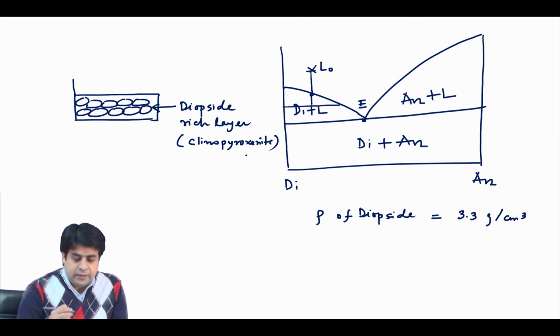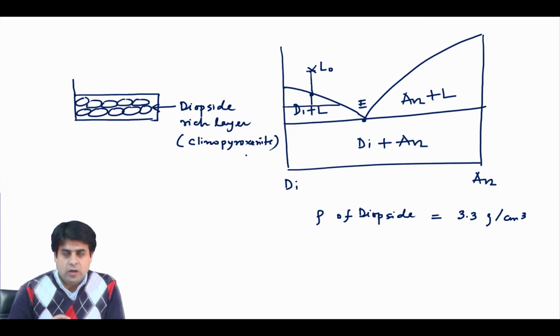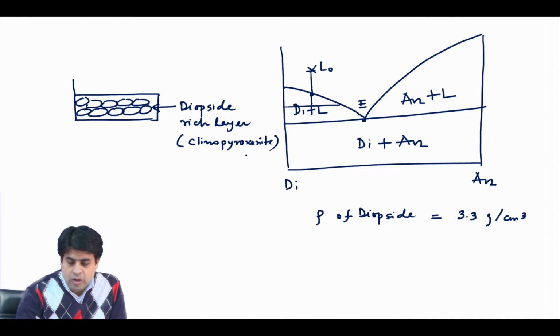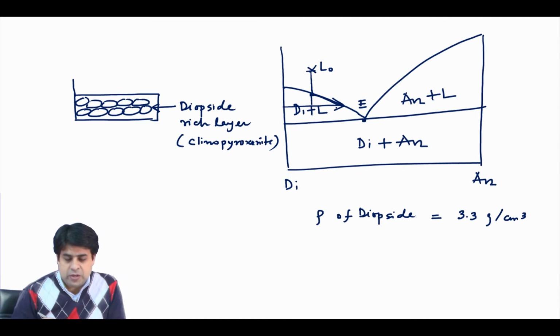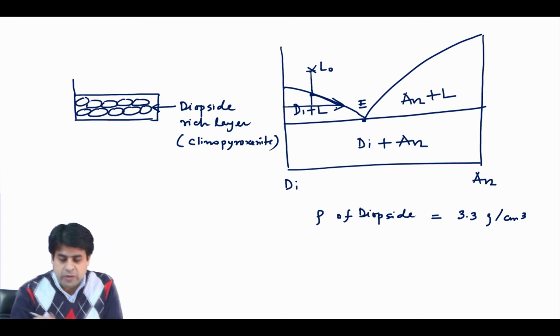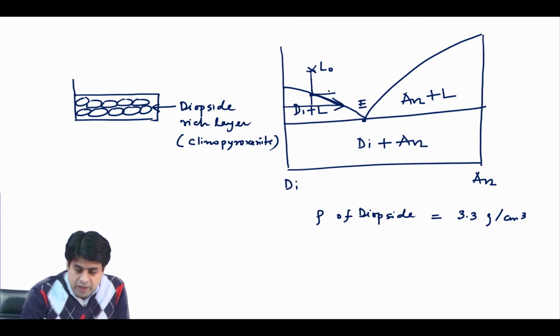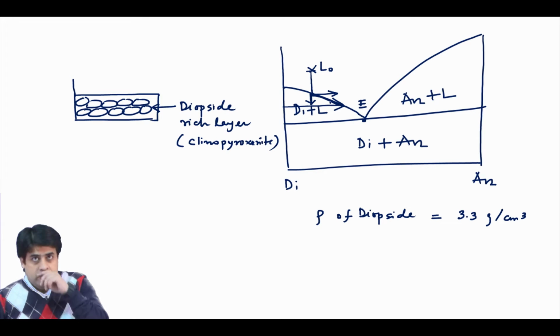Okay. And at the top of clinopyroxene, because our melt will move along this direction, because we are decreasing the temperature and we are extracting the diopside. So, basically your liquid will move in this direction as we decrease the temperature, along the liquidus curve.